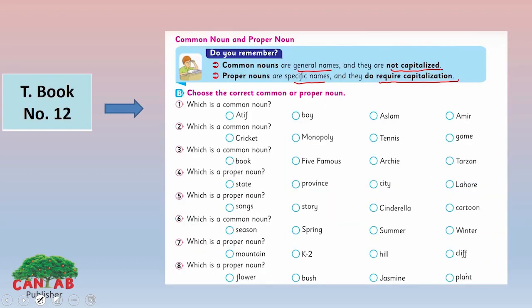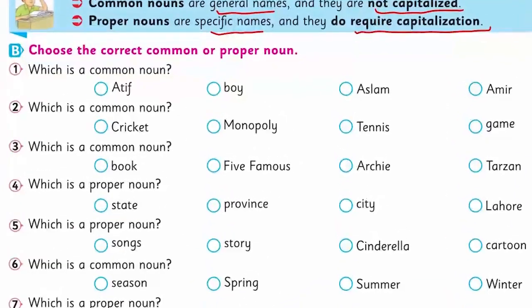Now look at the exercise. We have given sentences here. For each sentence you have to choose one right option. There are 4 options given for each sentence, but you need to choose the right one. Here look at the first one, which is a common noun here: Atif, boy, Aslam or Amir. We are talking about common noun. Yes, it will be a boy.